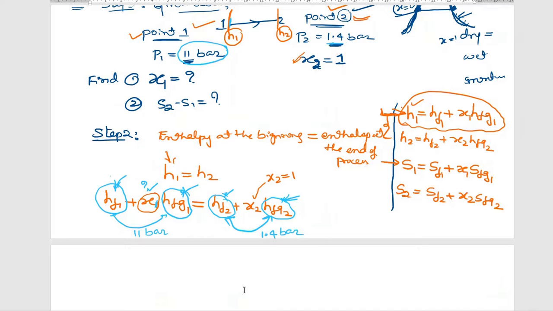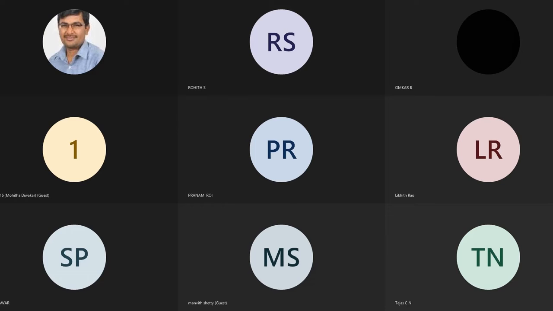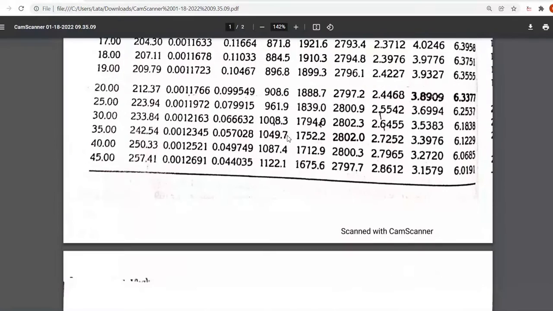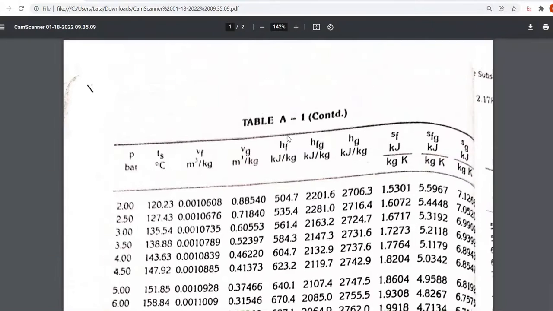So I will show you the steam table on the screen. If you have the steam table with you, please open it and tell me the values. Here, students, can you see the screen, the steam table?